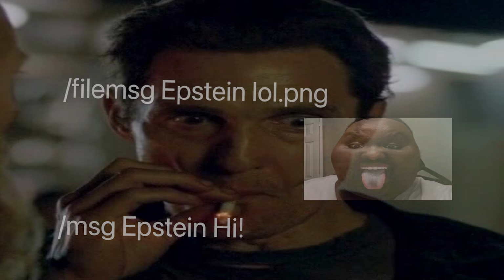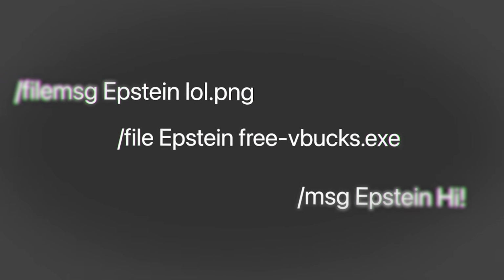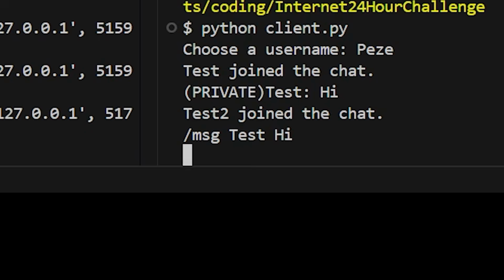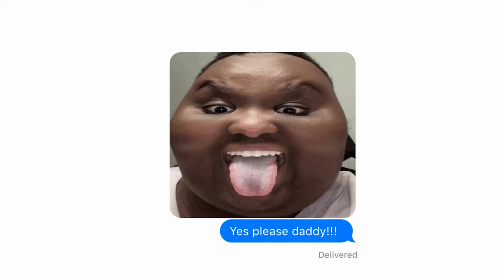Okay, this wasn't too bad, but we only did this for normal messages. And for the rest, it would get a lot worse. Because with encryption, all of our commands are messed up and are being sent as regular messages. To fix this, we need to handle commands on the client side, not only on the server side. So I did this, but now we need to change it to a new format on the server side, and now private messaging is working, but file sending isn't.